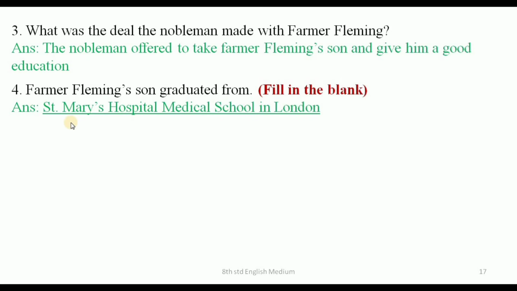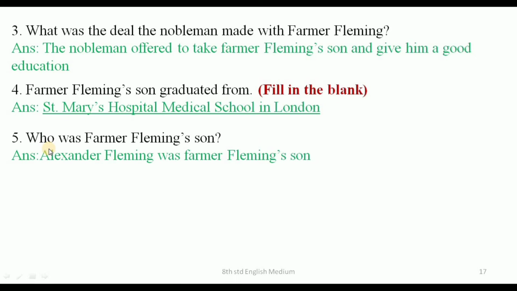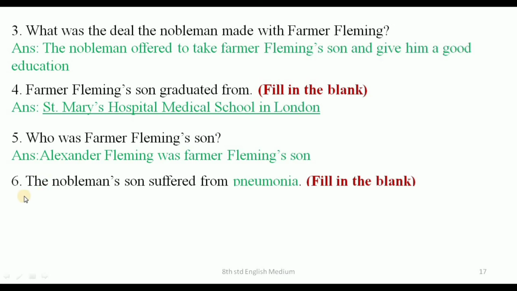Here is the answer, St. Mary's Hospital Medical School in London. Next one, who was Farmer Fleming's son? Answer, Alexander Fleming was Farmer Fleming's son. Sixth one, the nobleman's son suffered from pneumonia. Fill in the blanks.